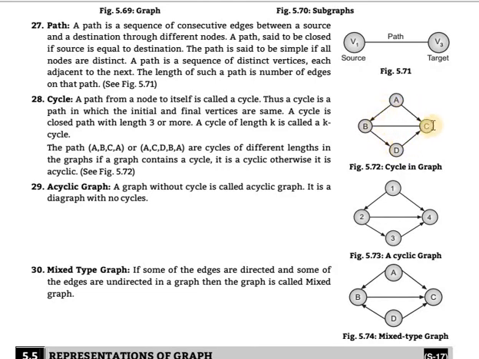A to B, B to D, D to C, C to A. So it is said to be cyclic, and also described as a closed path of length 3 or more, meaning the path created will be 3 or 4 or more than 3. At that time it creates the cycle. So in that, only the direction will be changed: A to B, B to D, D to C and C to A, not A to C.